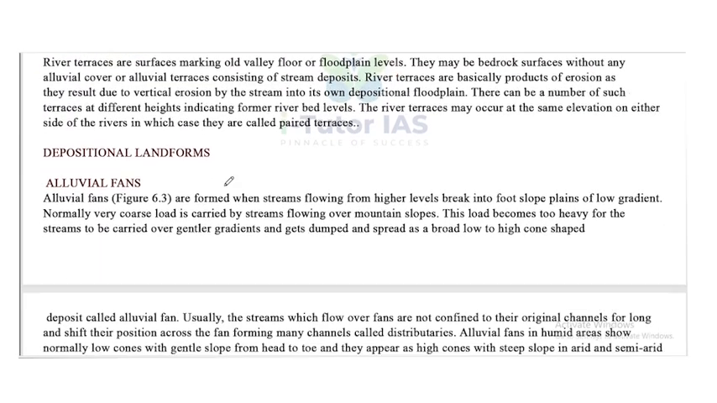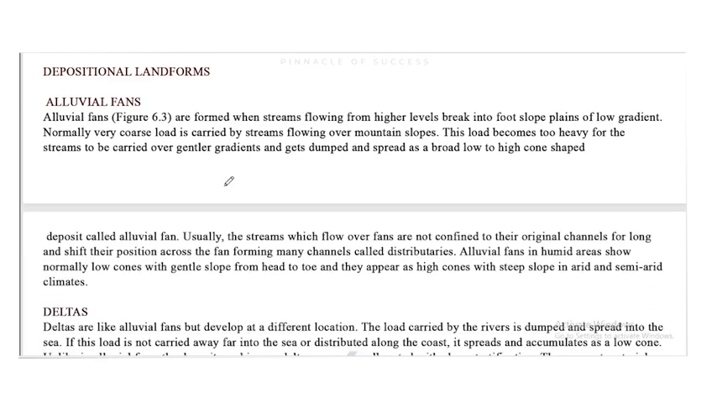Now, depositional landforms. First one is alluvial fans. Alluvial fans are formed when streams flowing from higher levels break into foot slope plains of low gradient. Okay, so how are alluvial fans formed? They form when streams flowing from higher levels break into foot slope plains of low gradient.